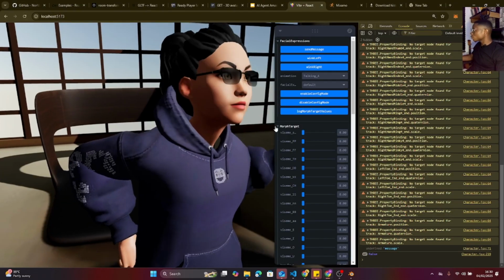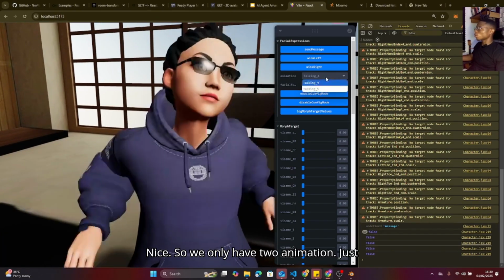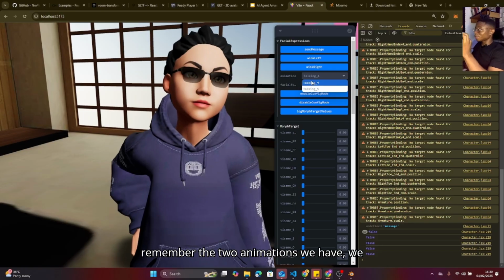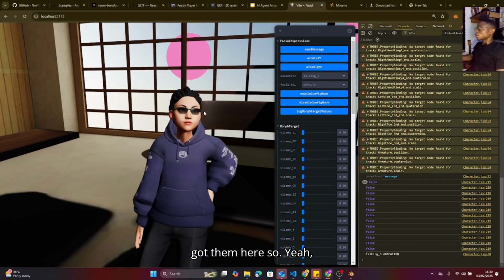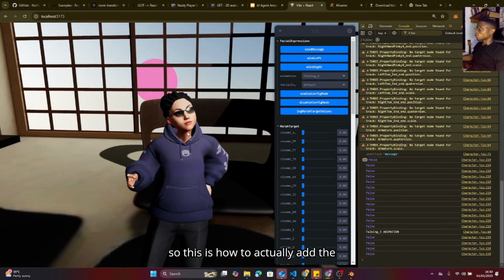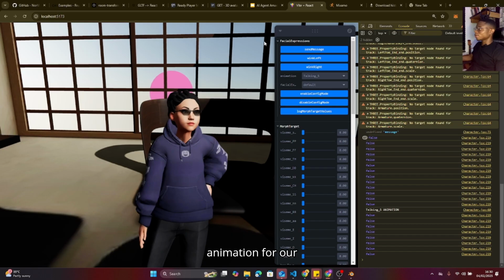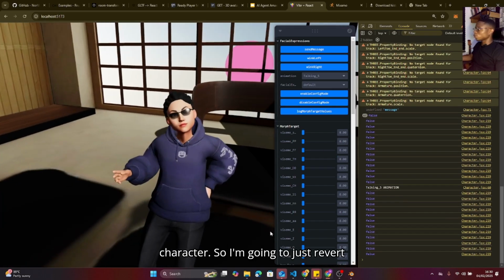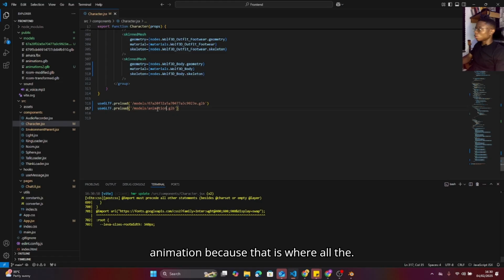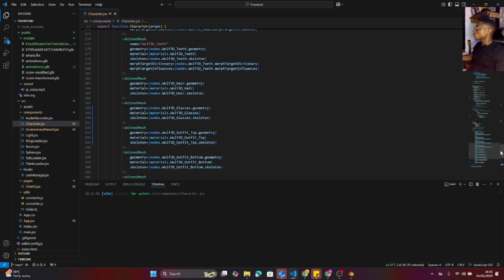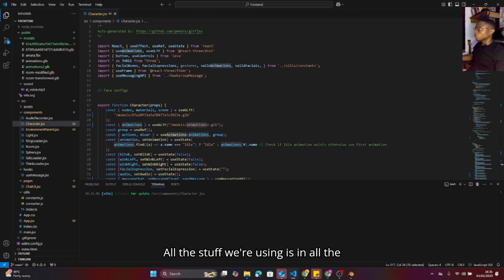Nice. So we only have 2 animations. Now just remember, the 2 animations we have, we got them here. So yeah, this is how to actually add the animation for our character. So I'm going to just revert back to our old animation, because that is where all the stuff we're using is, and all the animation we programmed in the back end is.